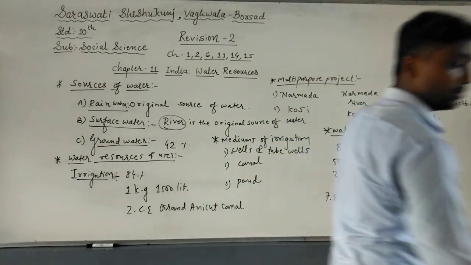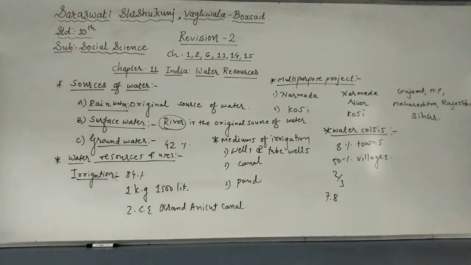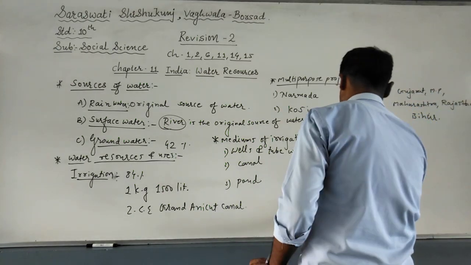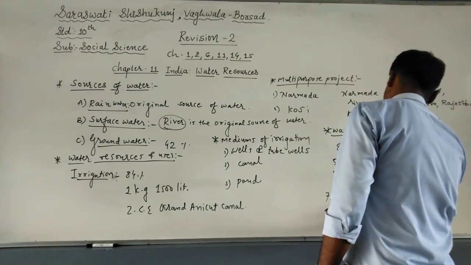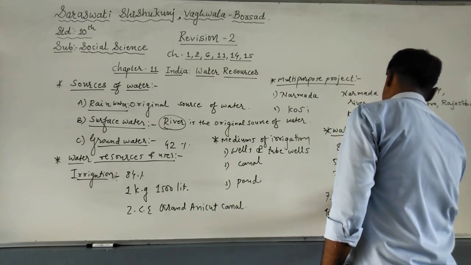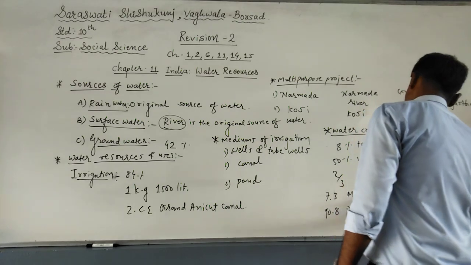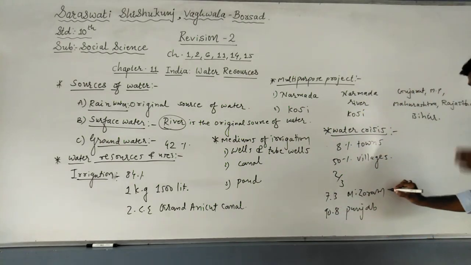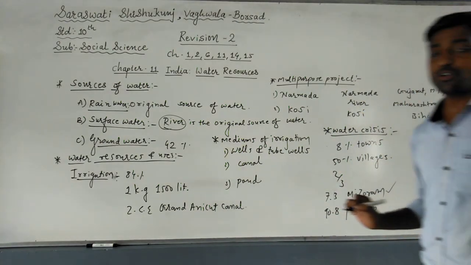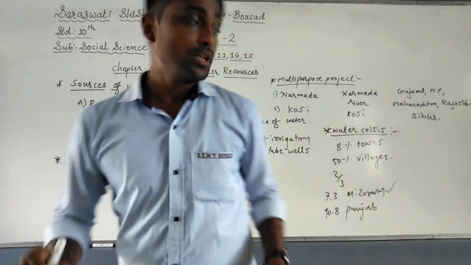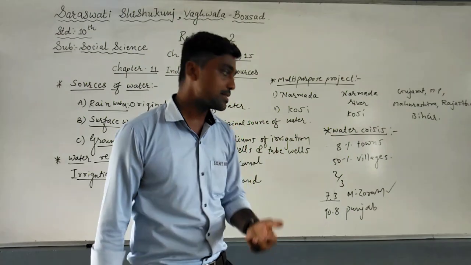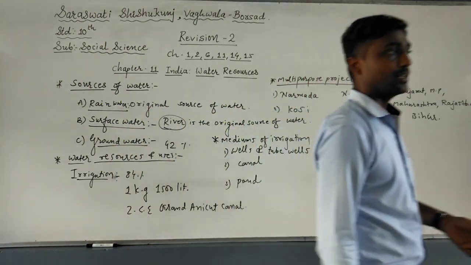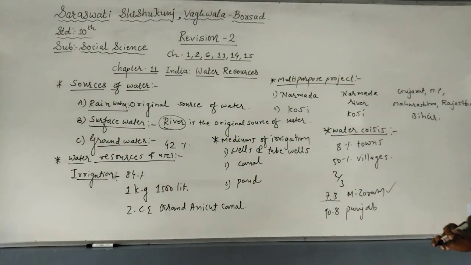I think so in Mizoram, and exactly 7.3 and 90.8 in Punjab. Here, Mizoram requires less water because they are totally dependent on rainwater. The irrigation facilities they are using are in 7.3% only, whereas in Punjab it is 90.8%. It means they are totally dependent on irrigation facilities.